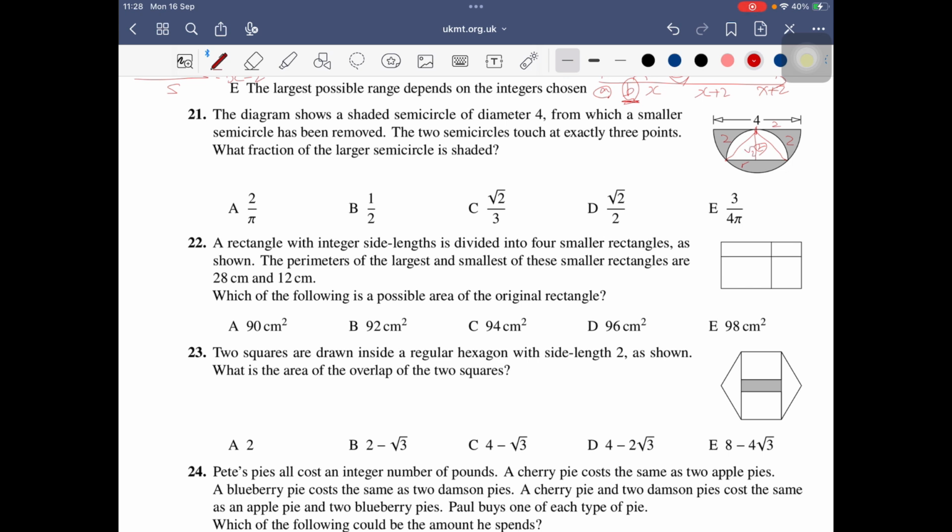So the larger semicircle area is 4 pi over 2, and we need to subtract the smaller semicircle, 2 pi over 2. So 2 pi minus pi, so it's pi. But it asks about the larger semicircle fraction. The larger semicircle has 2 pi. So actually the shaded part is pi over 2 pi, so 1 over 2.